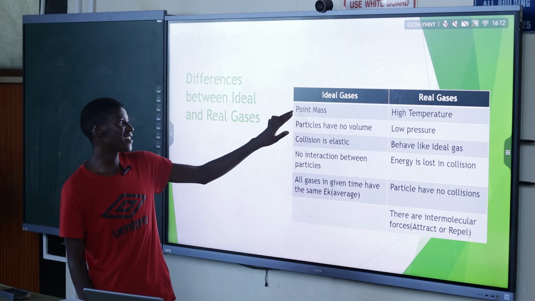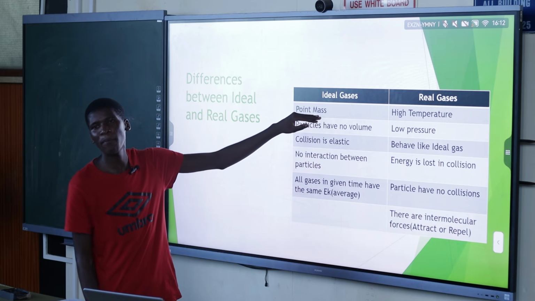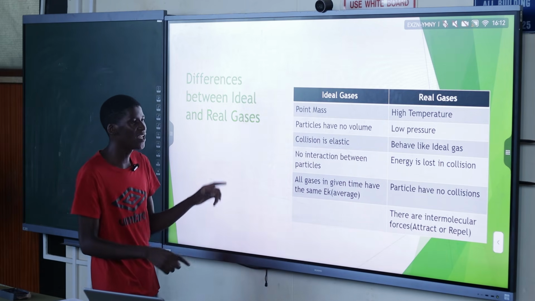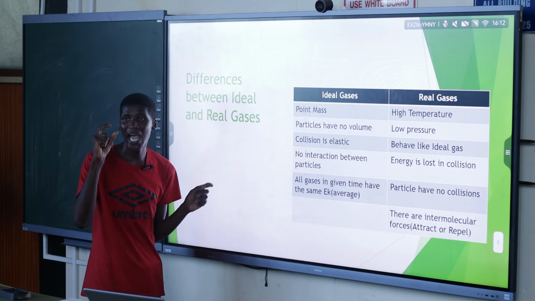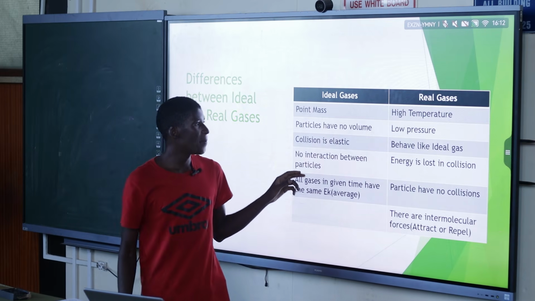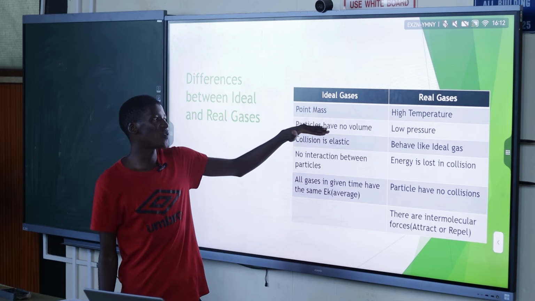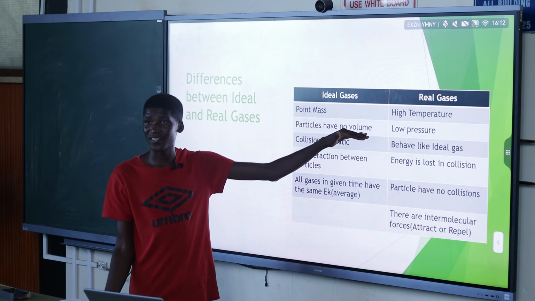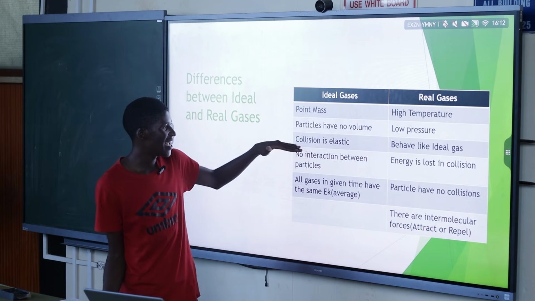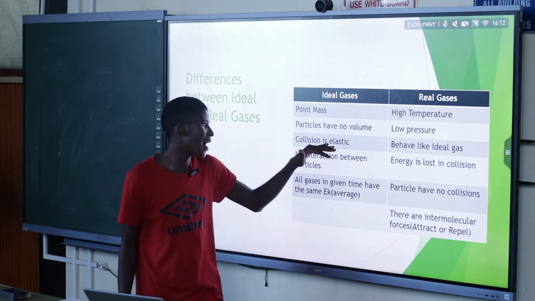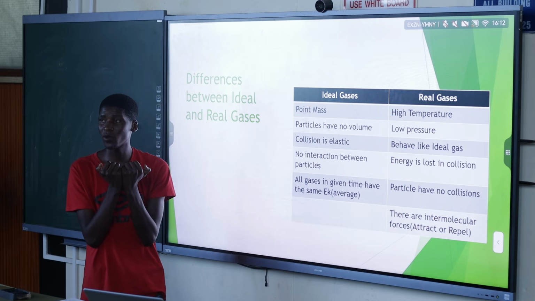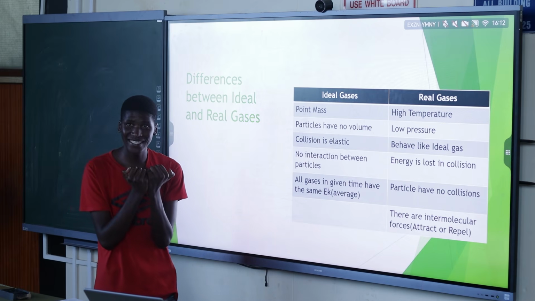So our ideal gases, we picture them as point masses. So we picture them as small particles having masses, small point masses. So basically, in ideal cases, we assume that they have no volume. They don't occupy any volume. It's not realistic, and you assume. We also assume that ideal gas particles, when they collide with one another, collisions are elastic.